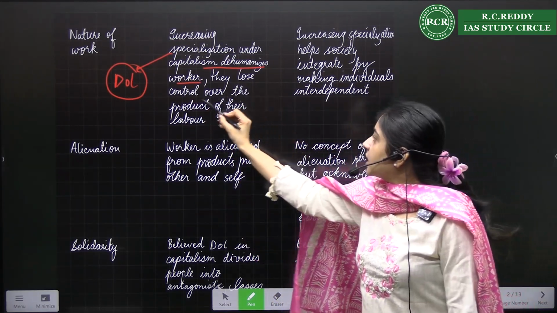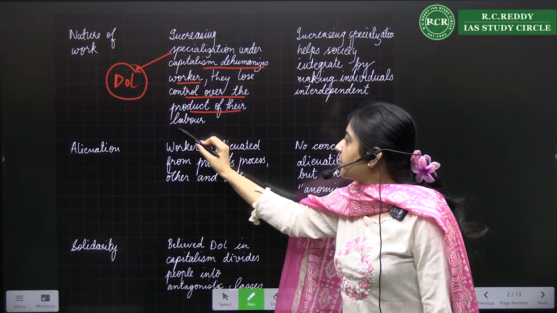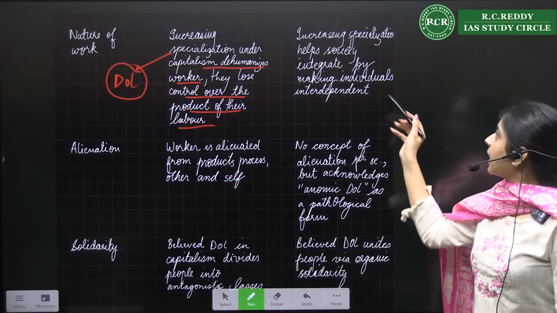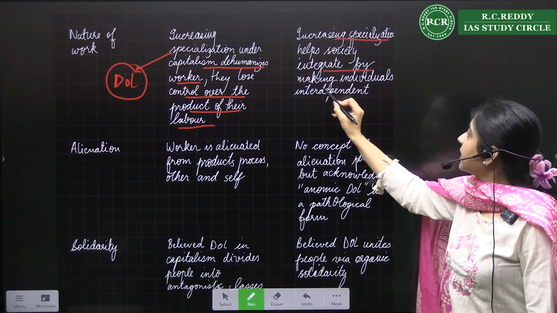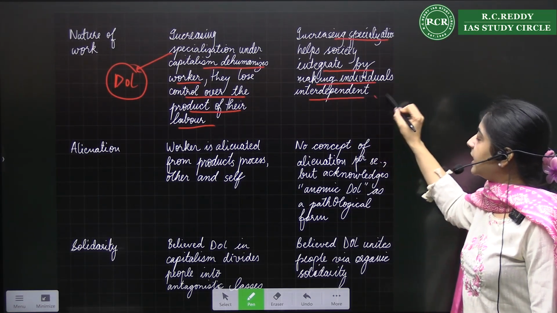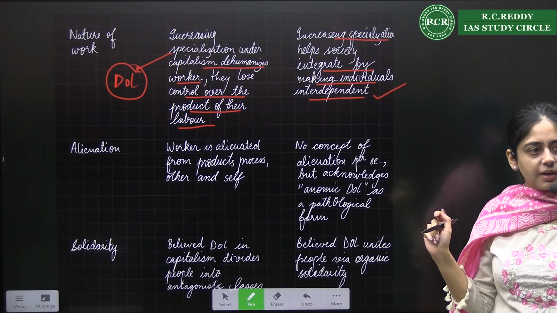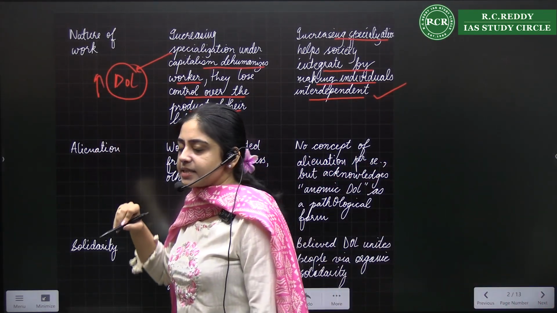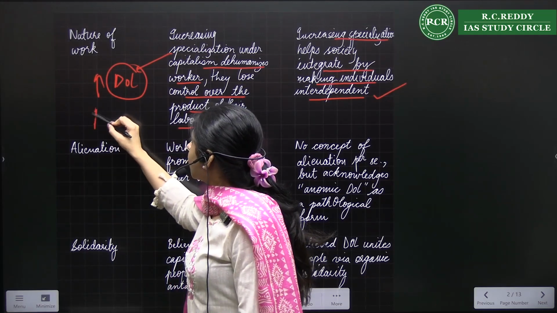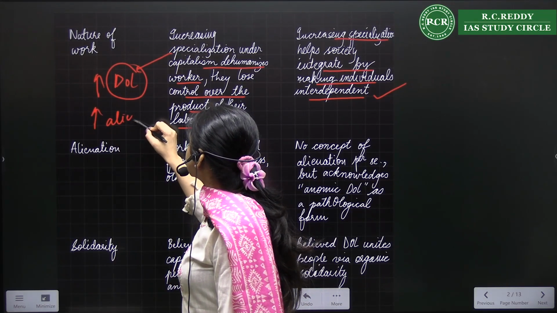Alienation will increase. They lose control over the product of their labor. Here what is happening? Increasing specialization is integrating by making the individuals interdependent upon each other. For him, the nature of work is, as division of labor will increase, more alienation will happen.